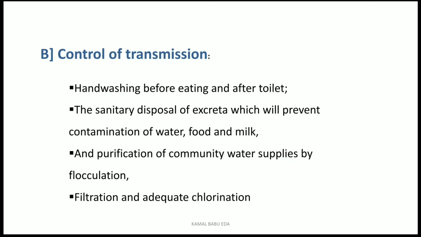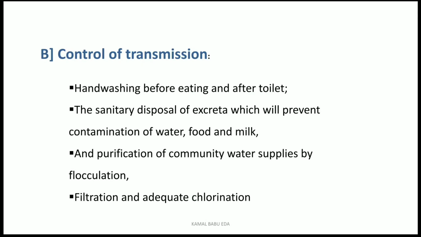So what is the sanitary disposal? The other thing to control this transmission is that you have to dispose the excreta from humans in a proper manner. Whenever you are disposing the excreta in a proper manner, you are not contaminating the water. See, in village areas and other underdeveloped rural areas, these people are more habituated to open defecation, not indoor defecation.